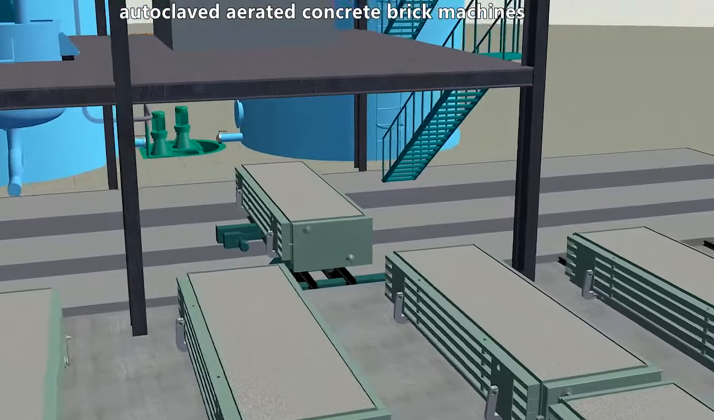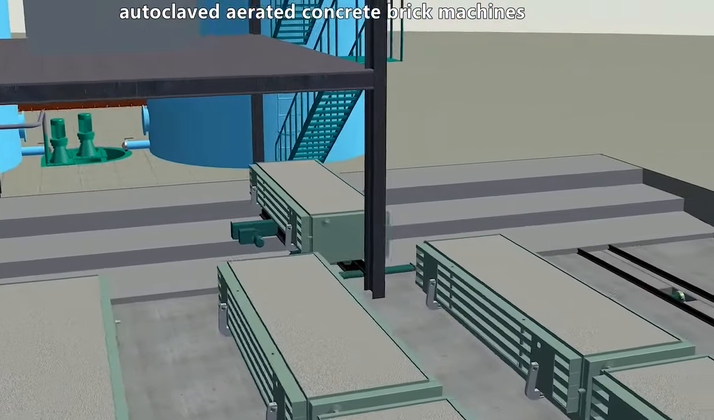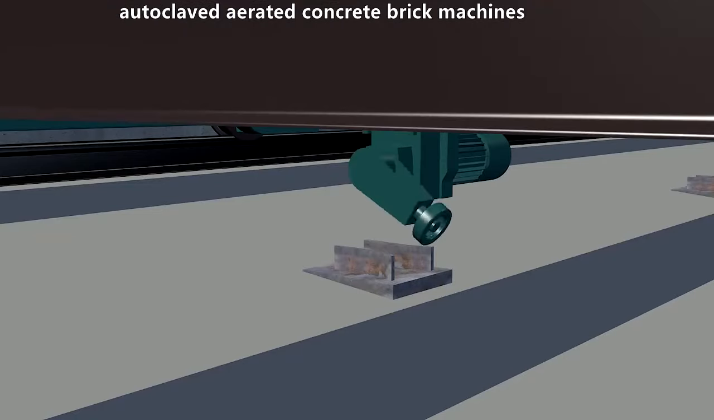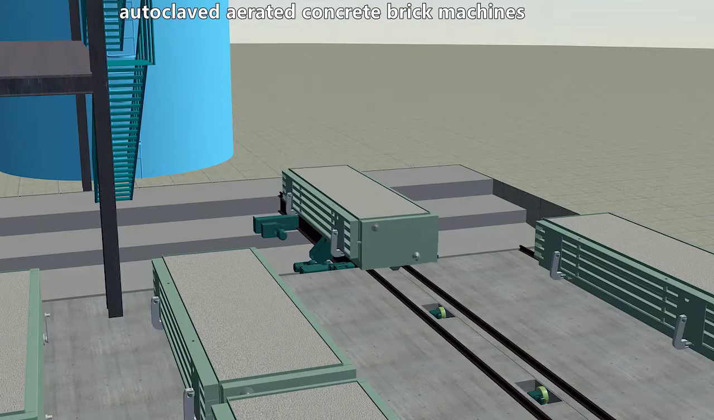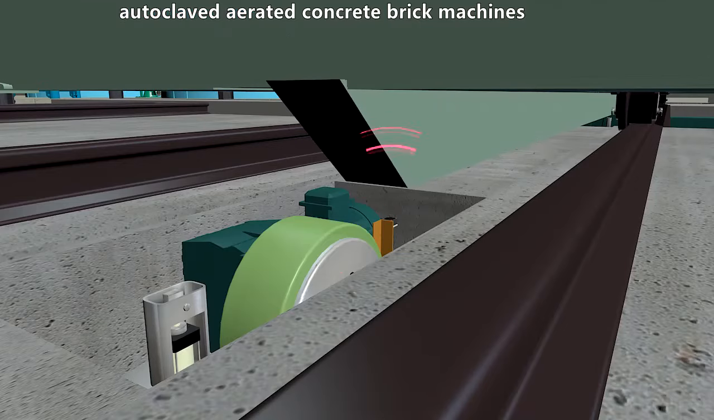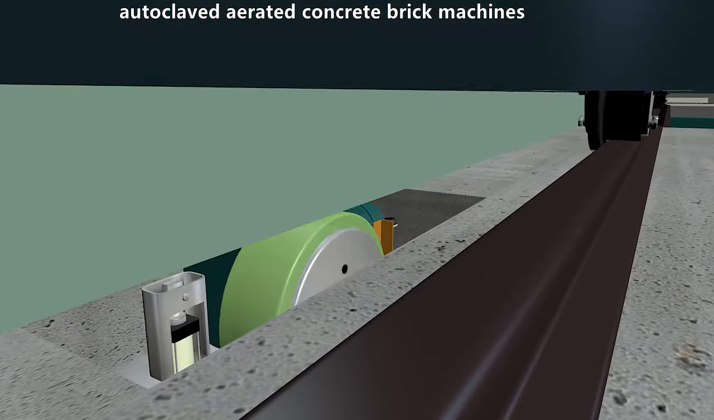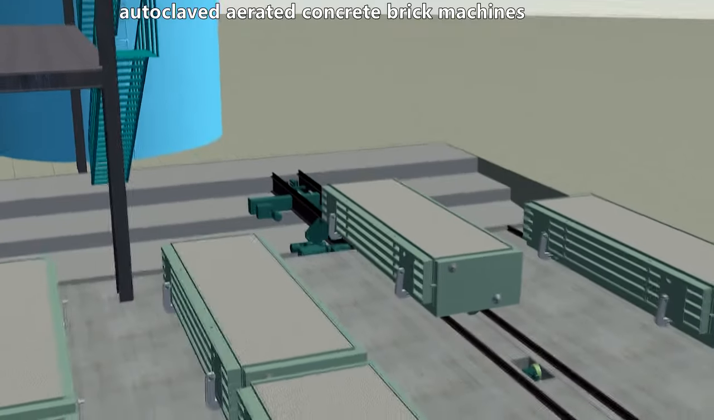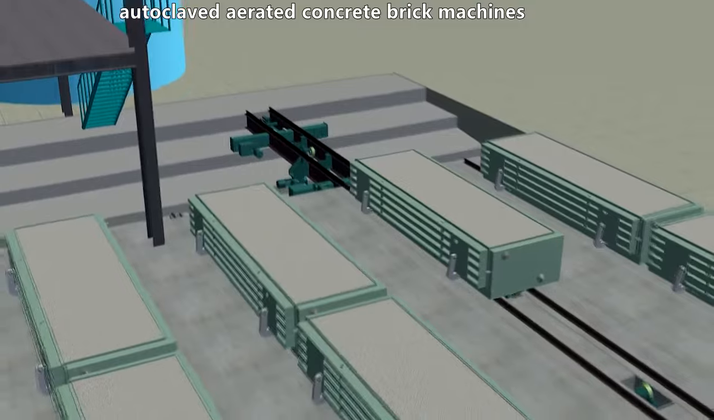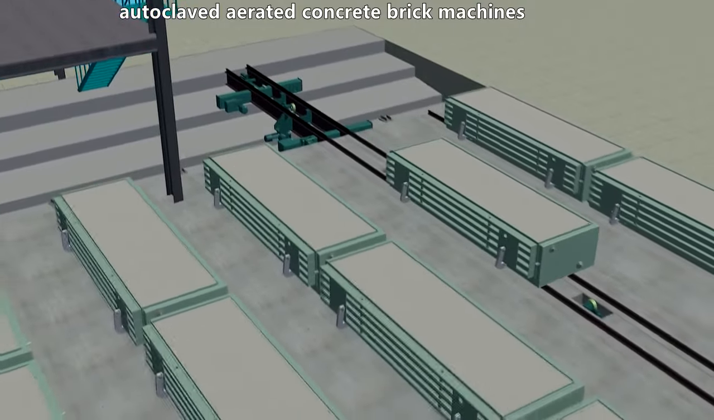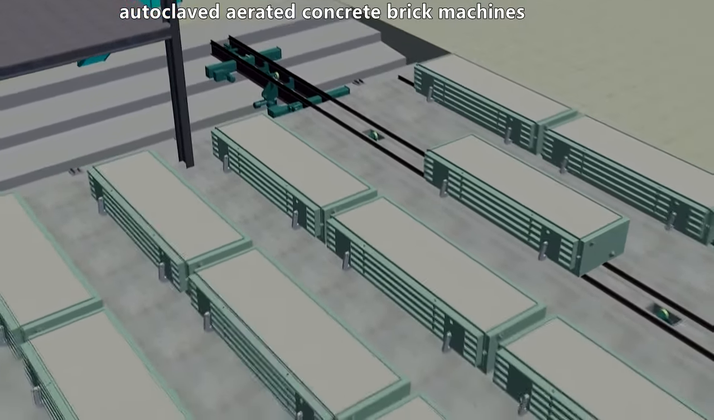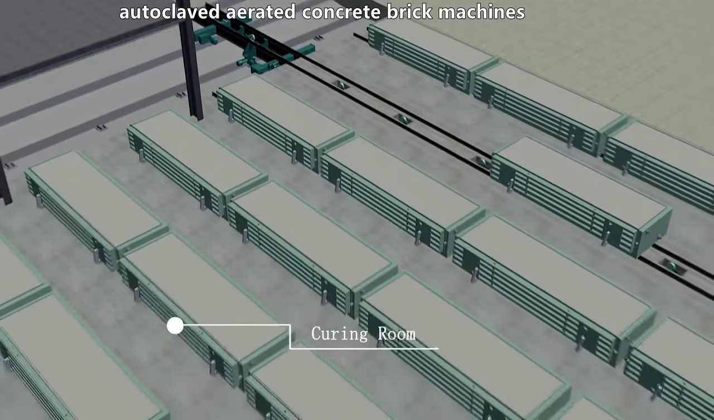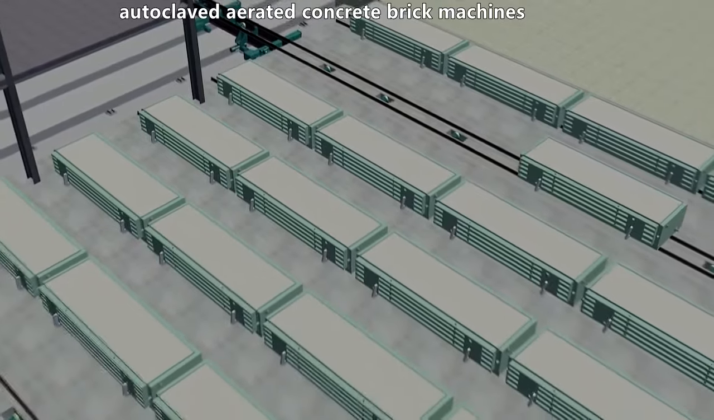After completing the batching process, it comes to a standstill for the pre-curing process. The mixed slurry in the mold box will expand because of the hydrogen produced by the chemical reaction of lime, aluminum, and water. After foaming, thickening, and solidifying, it becomes a block cake.